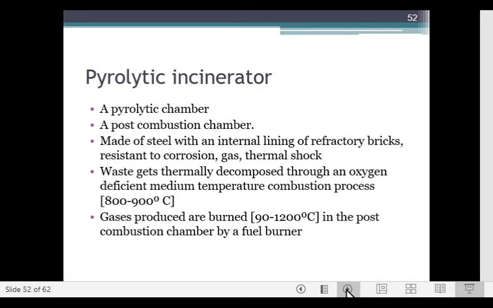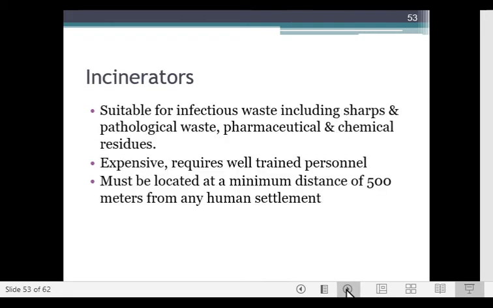Pyrolytic incinerator: there is a pyrolytic chamber and a post combustion chamber. It is made up of steel with an internal lining of refractory bricks which are resistant to corrosion, gas, and thermal shock. The waste gets thermally decomposed through an oxygen deficient medium temperature combustion process. The gases produced are burnt in the post combustion chamber by a fuel chamber.